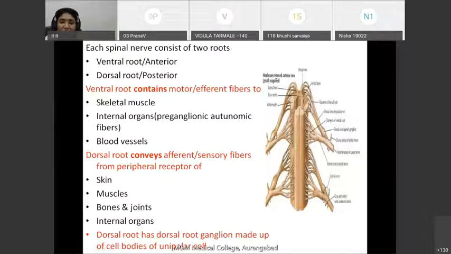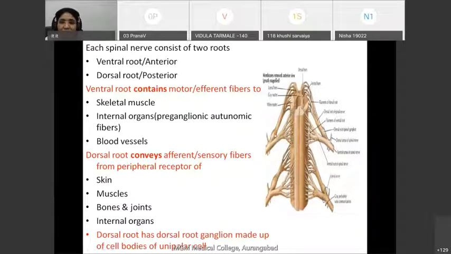Here in this dorsal root ganglion or spinal ganglion, there is a collection of nerve cell bodies. And as you know, there are various types of nerves which are classified according to their polarity, their function, and their length. In the dorsal root, there is the presence of cell bodies of sensory unipolar cells. So remember, in the dorsal root ganglion, there are cell bodies of sensory unipolar cells.